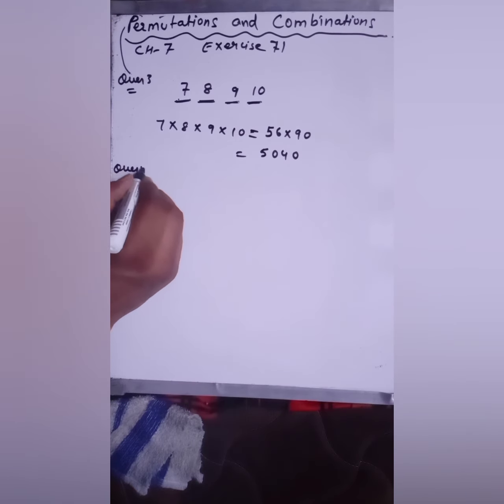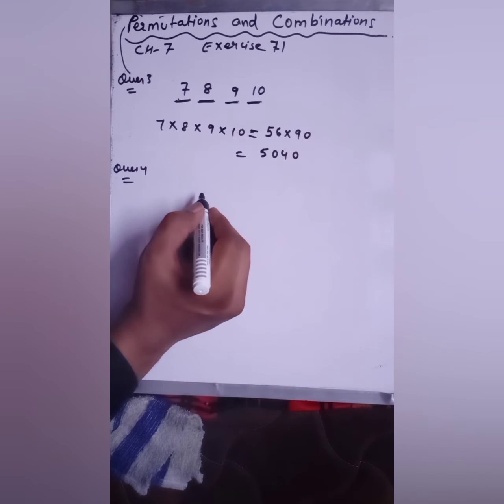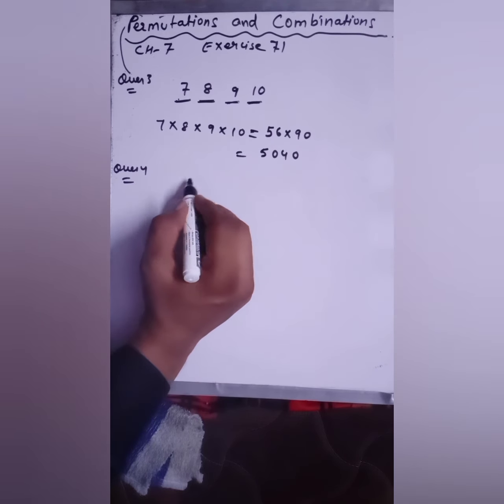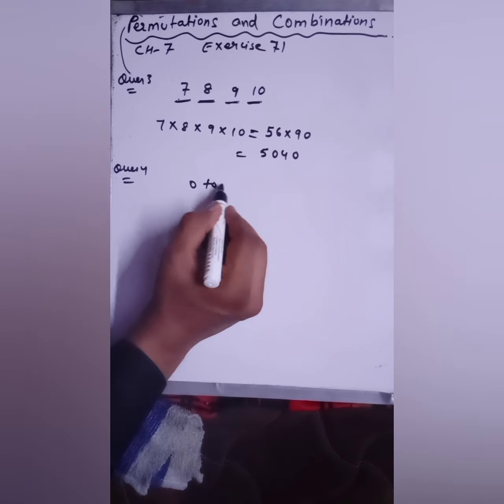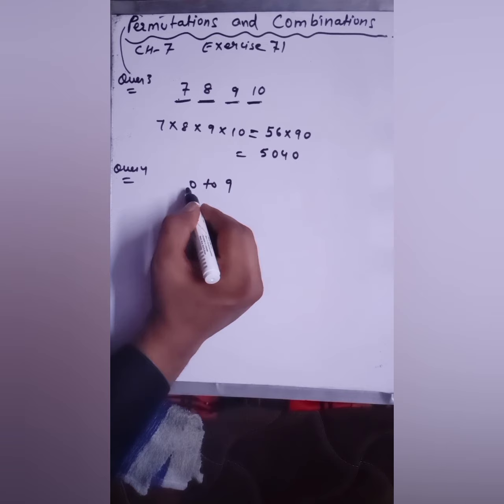Now, question number 4. How many 5-digit telephone numbers can be constructed using the digits 0 to 9? So the digits which you can take, that is 0 to 9. So you have 10 choices including 0.